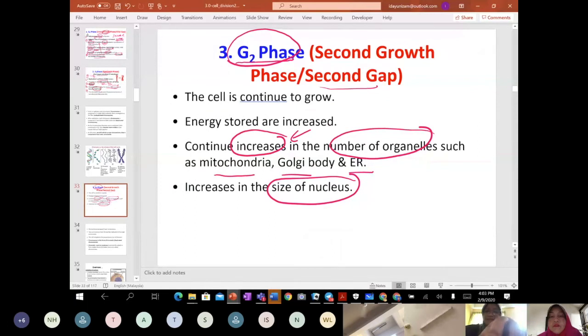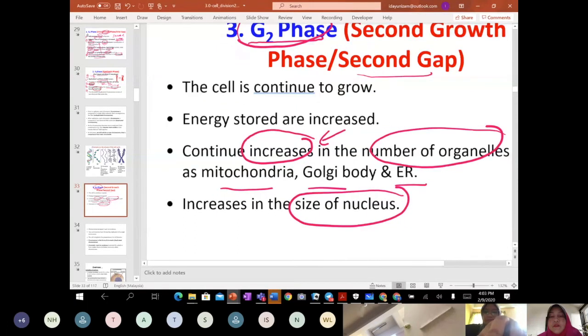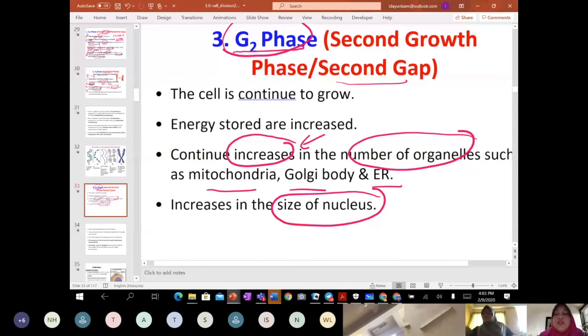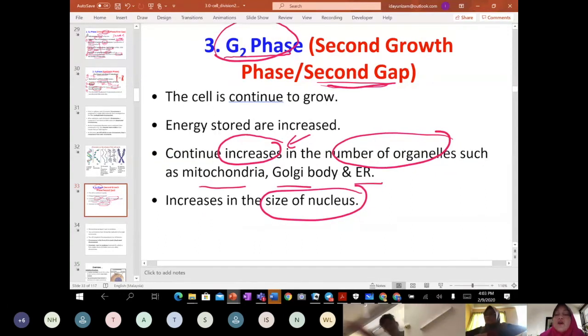Okay, this one, right, good. So this is G2, right class? G2 phase means second gap, before the chromosome divides. So G2 is the last phase to get ready for mitosis. So everything increases. Number of organelles increases, size increases, size of nucleus increases.